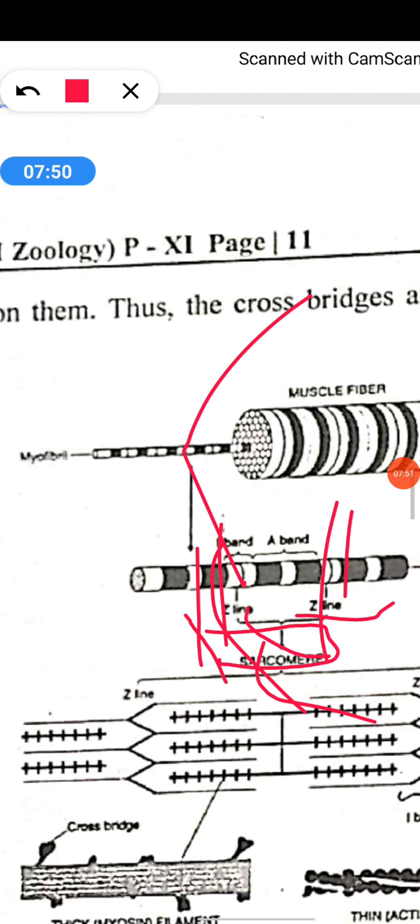Next, tropomyosin is a protein which plays a very important role in inhibition. Tropomyosin plays an important role in contraction and relaxation. The structure of the contractile proteins I will take up in the last part.